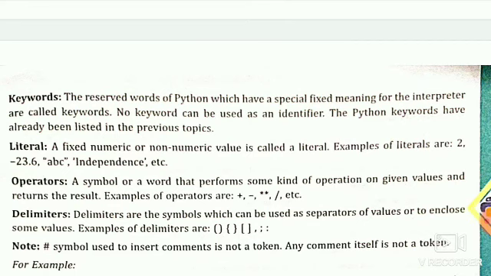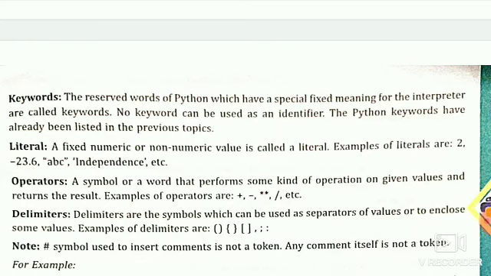Then literals. A fixed numeric or non-numeric value is called a literal. Examples of literals are 2, -23.6, "ABC" or "independence". So whatever values in Python are fixed, those are called literals. Then operators. A symbol or a word that performs some kind of operation on given values and returns the result is called an operator. You can see here operators: plus, minus, exponent, divide, etc.